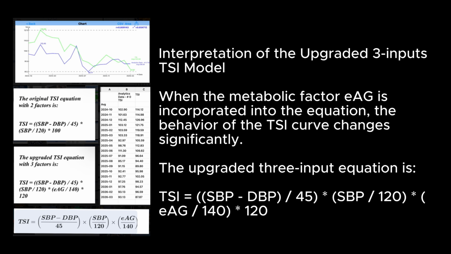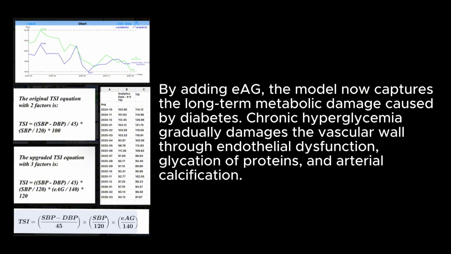Interpretation of the upgraded 3-input TSI model. When the metabolic factor E is incorporated into the equation, the behavior of the TSI curve changes significantly. The upgraded 3-input equation is TSI = (SBP + DBP) / 45 * (SBP / 120) * (E_G / 140) * 120. By adding E, the model now captures the long-term metabolic damage caused by diabetes.